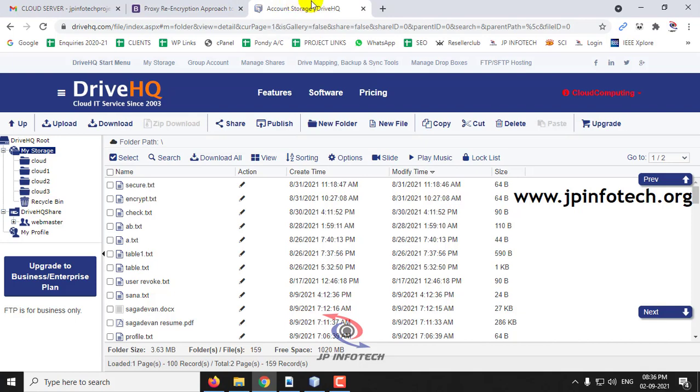So now I have logged into the Drive HQ. As I said, the files will be split into three blocks. So here make sure that you have this cloud 1, cloud 2 and cloud 3 in this left side panel. In case you're not having these cloud 1, cloud 2 and cloud 3 folders, then the file will not be uploaded. You will be getting some error message for the Drive HQ part. In case someone has deleted them, you need to create this cloud 1, cloud 2, cloud 3, then only the blocks will be stored.